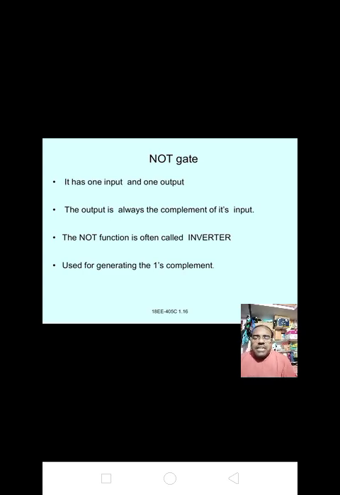NOT gate means it has only one input and one output. The output is always the complement of its input. The NOT function is often called an inverter. It is used for generating the ones complement.